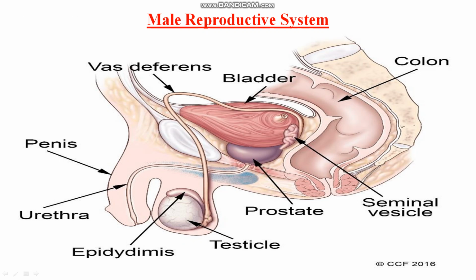See, this is the diagram of the male reproductive organs. Clear? What is there? This is a penis, urethra, epididymis, testicle. This is the prostate gland. This is the seminal vesicle, bladder, vas deferens, right? So these are some parts of the male reproductive system. But this colon is a part of the large intestine.